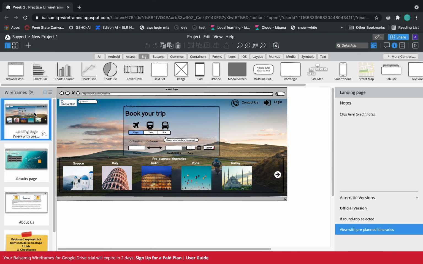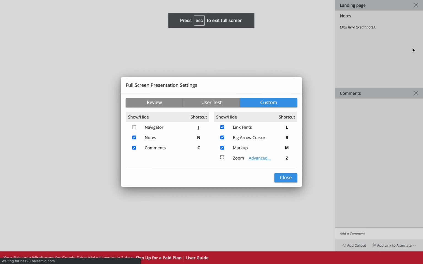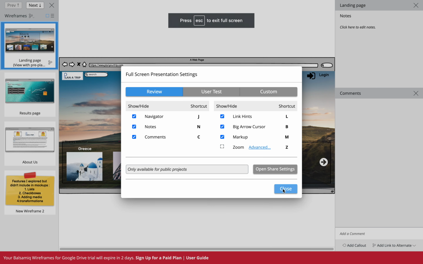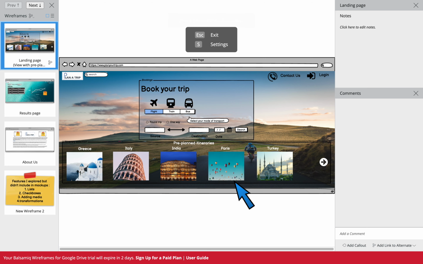The first one that I created was quite basic, and it allowed you to do a limited number of things. You can see here it allows you to explore your means of transport, enter your source and destination, and so on. It also gives you pre-planned itineraries based on which place you're visiting.